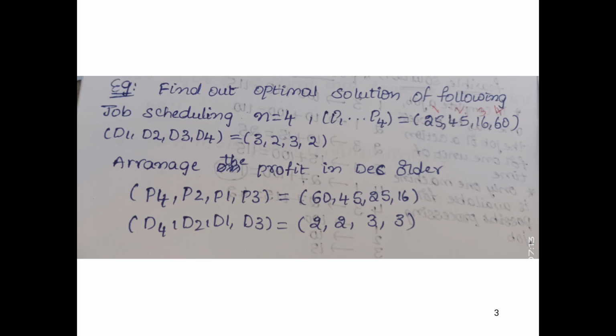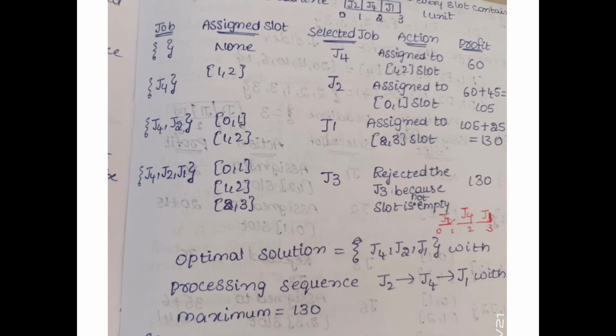We arrange the profits in descending order. The maximum profit is p4, next p2, next p1, and next p3, that is 60, 45, 25, 16. This is arranging the profits in descending order, and the deadlines are arranged accordingly. Now we solve the problem.